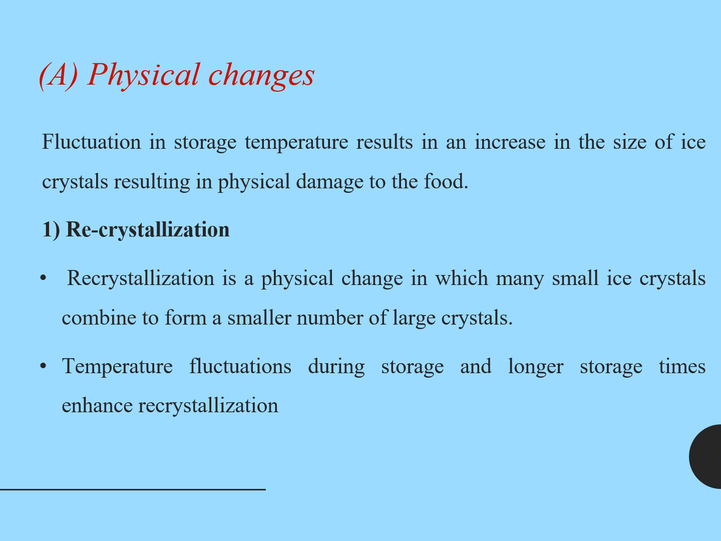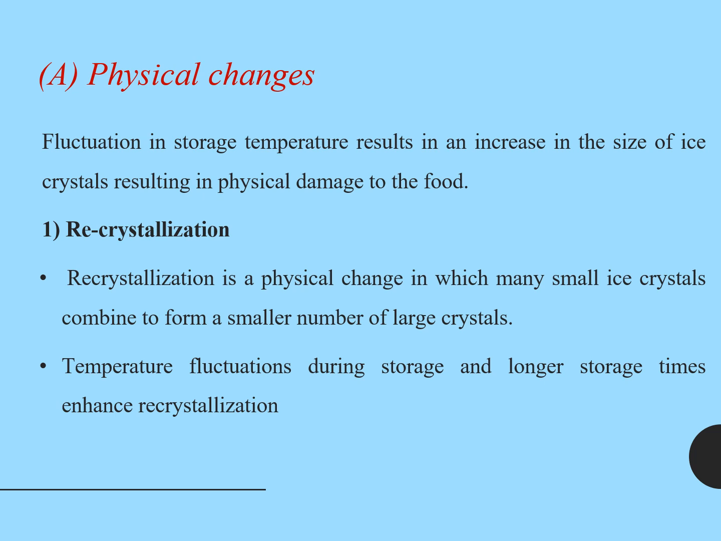There are different changes. The first one is physical changes. Fluctuation in storage temperature increases the size of ice crystals, which results in physical damage to the food. Recrystallization is the physical change in which many small ice crystals combine to form a smaller number of large crystals. Crystallization already happens, so if storage temperature fluctuates, recrystallization occurs and crystallization happens again.